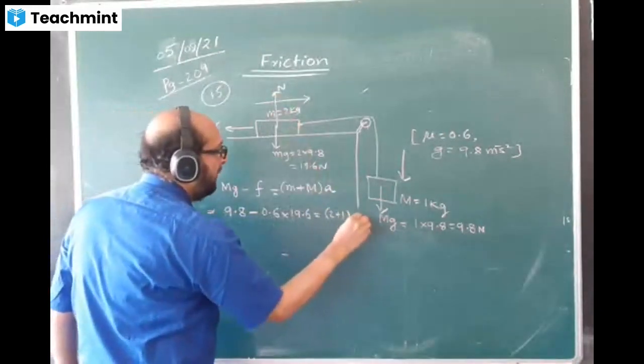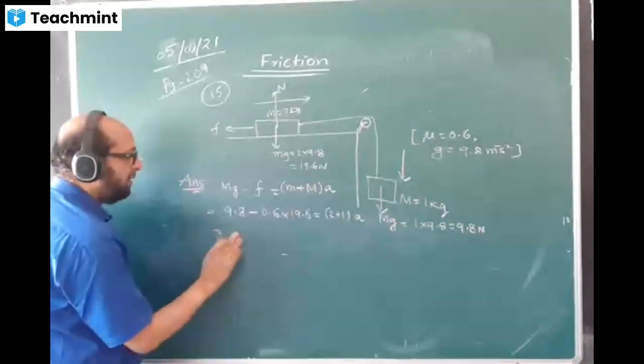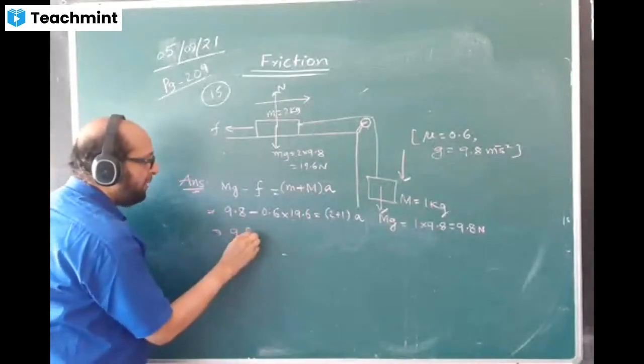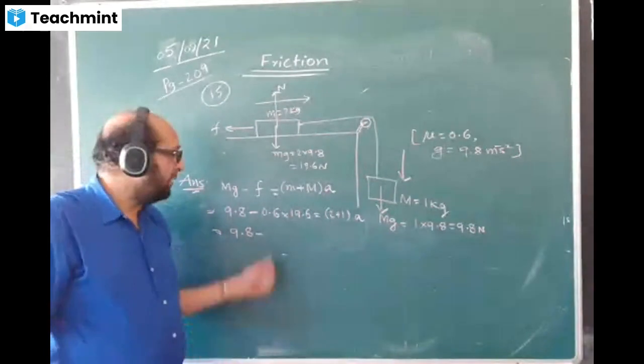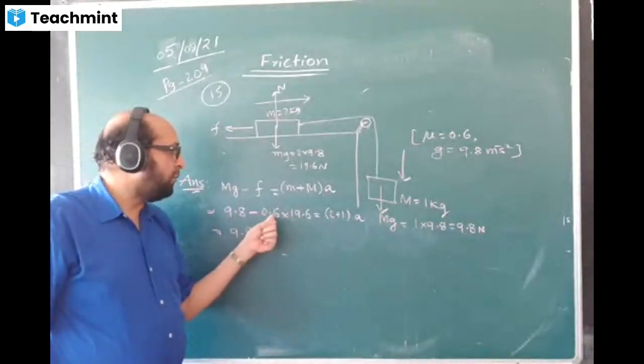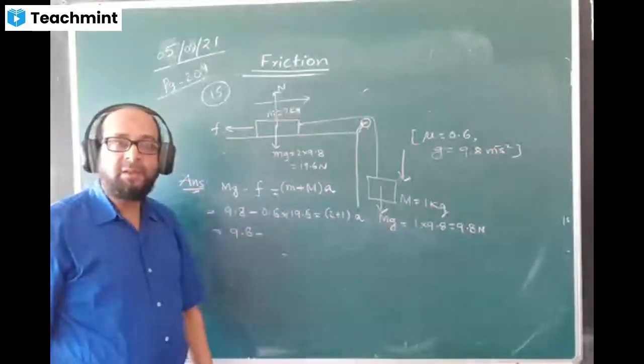2 plus 1, into a. Let us calculate. This is coming 9.8 minus... Please use a calculator and tell me how much is the answer you are getting here. 0.6 into 19.6. What is the answer?